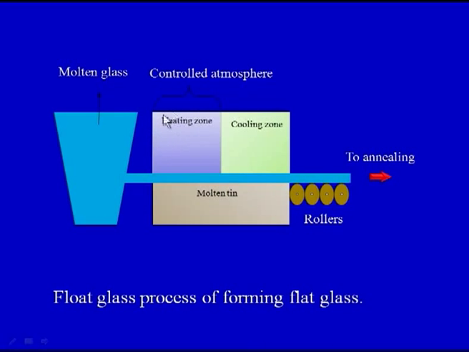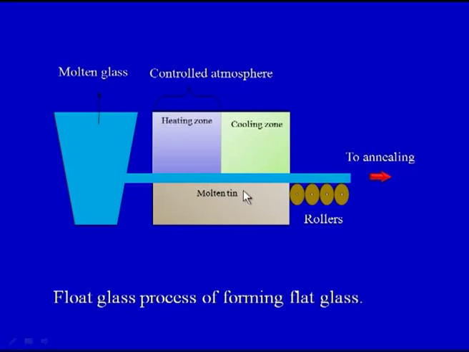This is the heating zone, this is the cooling zone. So, initially this particular glass or the molten glass would be heated, and finally it would be cooled, so that we get a solid cooled flat glass, and this is the molten tin. We have seen that molten metal can be of any low melting point alloy. So, this is the molten tin.